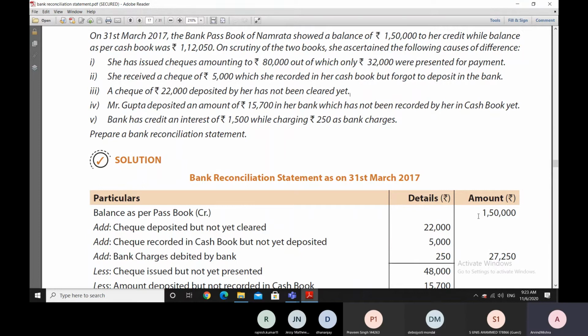So since the bank passbook balance is lesser and the cash book balance is more, and she has to move from the bank passbook towards the cash book balance. So she has to move towards something which is more than where she is. So since she has to move from a position towards a higher position, she has to add this 5,000 rupees. Then only she will be able to move towards the cash book balance. And that is why she is adding this 5,000 rupees here.